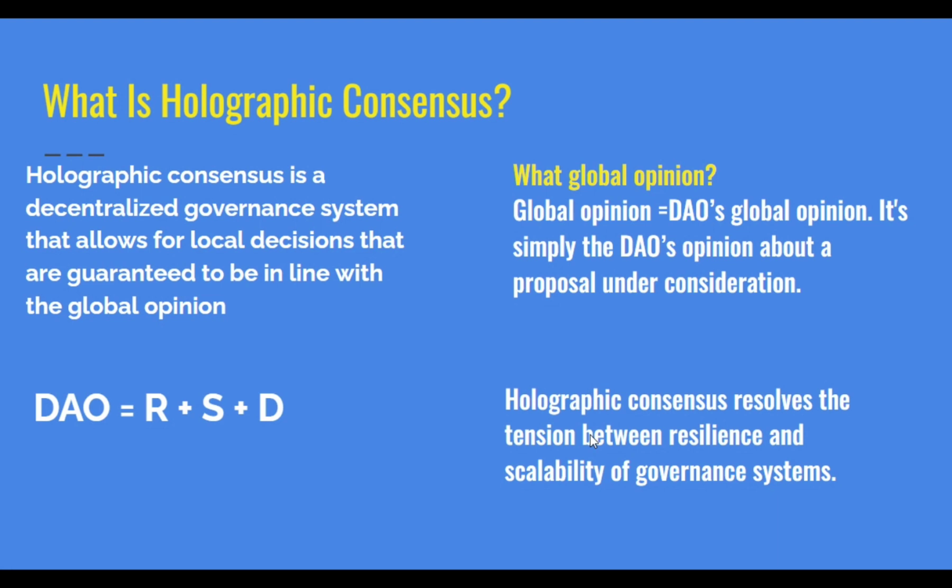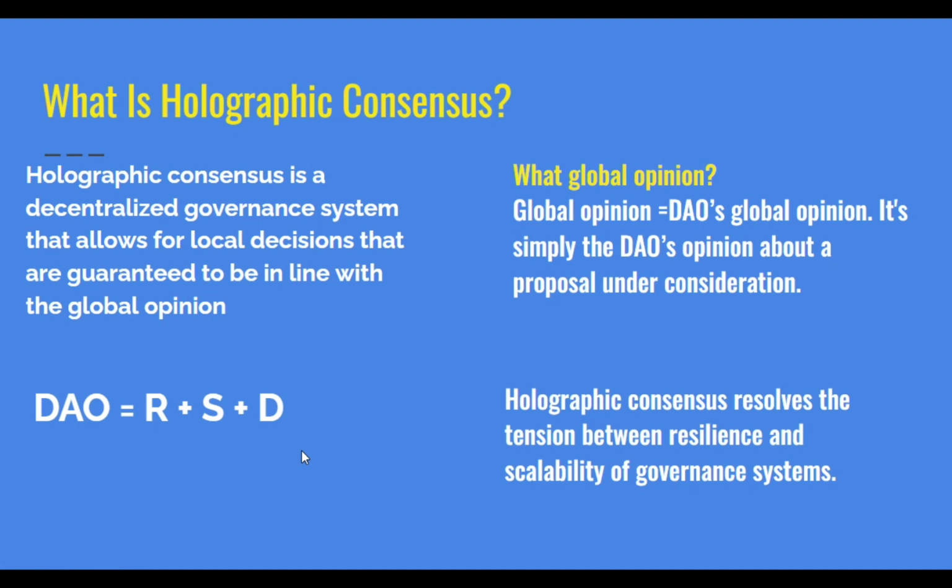Okay, holographic consensus resolves the tension between resilience and scalability of the governance system. We're going to look at this math here. An effective DAO is equal to R plus S plus D. R stands for resilience, S stands for scalability, and D stands for decentralized. So an effective DAO is equal to R plus S plus D. Okay, that is what we are talking about.